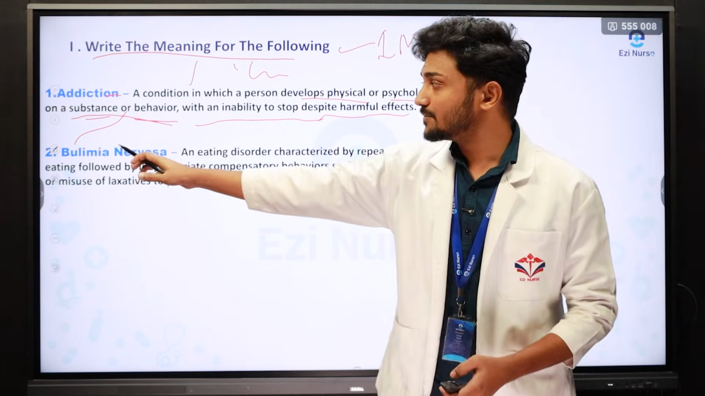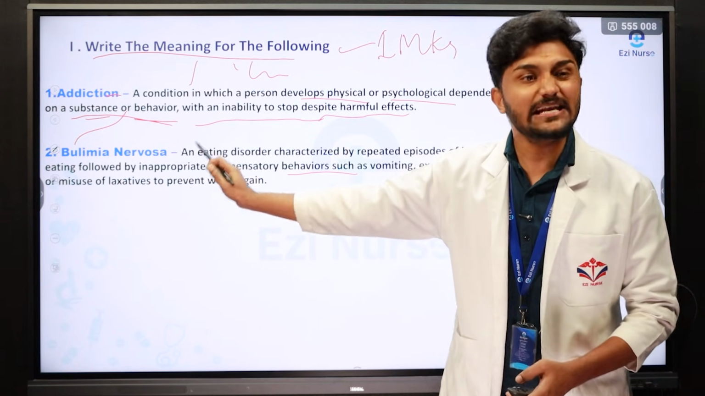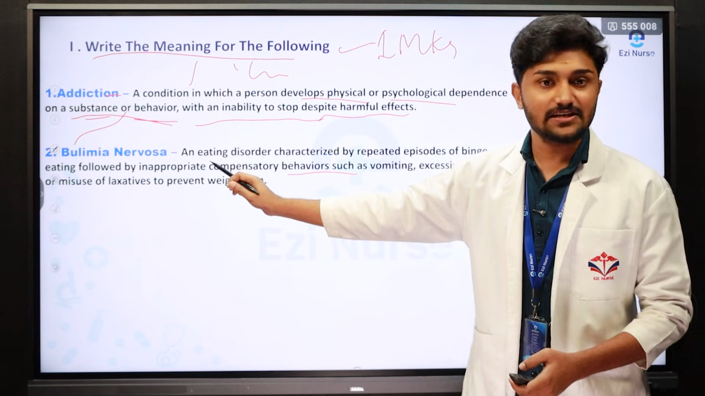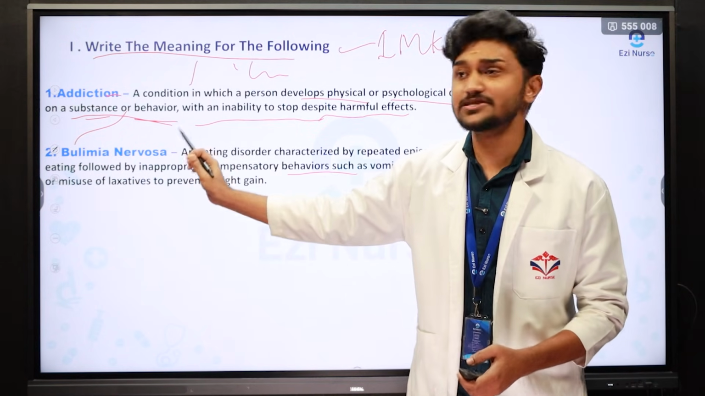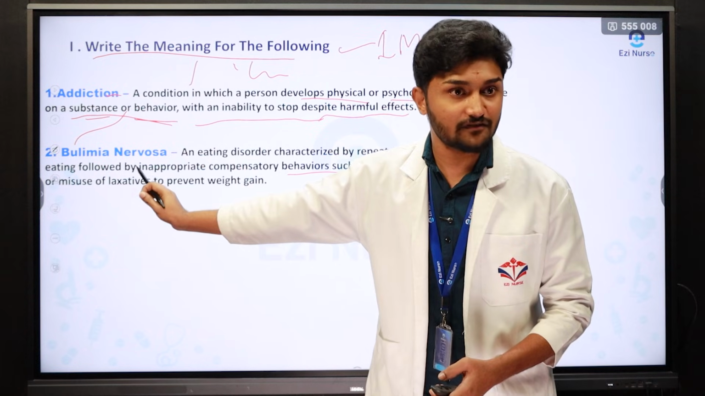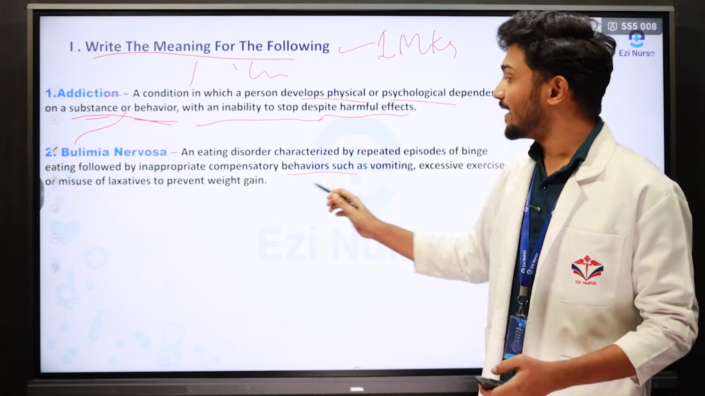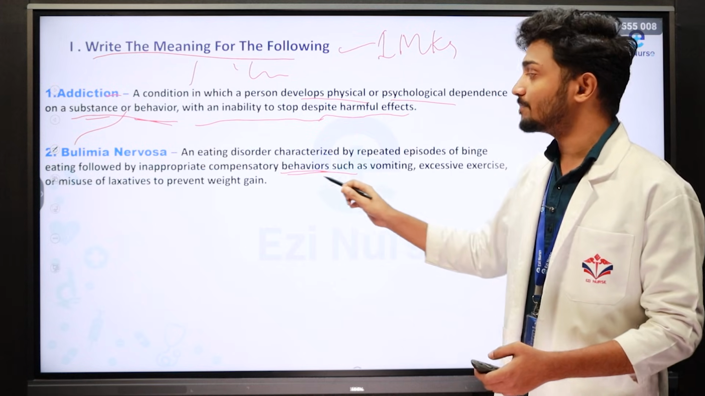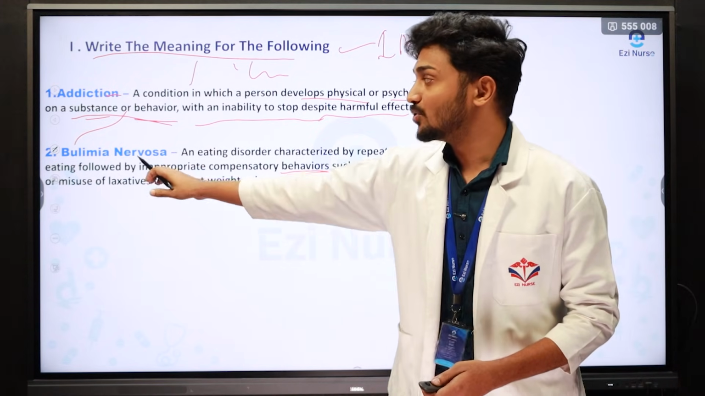See, what is the meaning of bulimia nervosa? It is the eating disorder which involves binge eating. Binge eating means the person eats too much food, having too many episodes of food within a short period of time. Along with that, the person has the mentality to lose weight through compensatory behavior such as vomiting. So that is called bulimia nervosa.